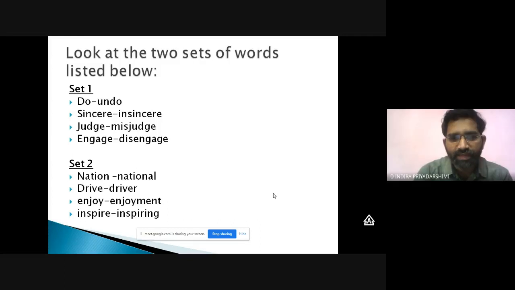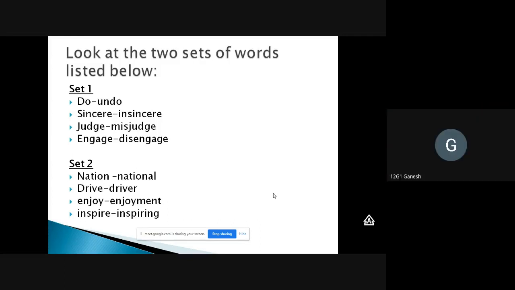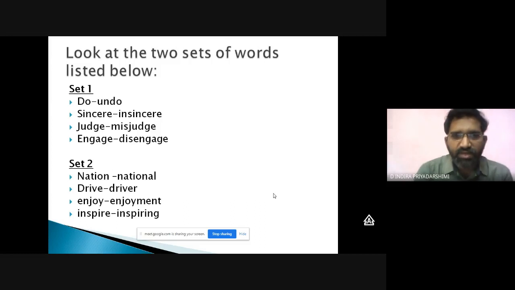Okay, what Ganesh? I think you are Ganesh. Yes, sir. Yeah, what he's trying to say is in set 1, some letters are added in front, whereas in set 2, some letters are added at the end. Would anybody like to give some more explanation in detail?